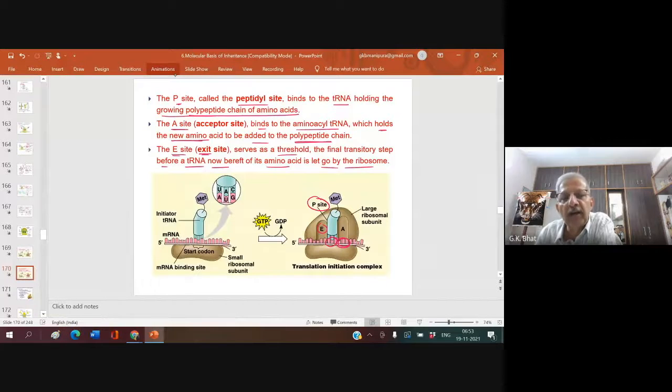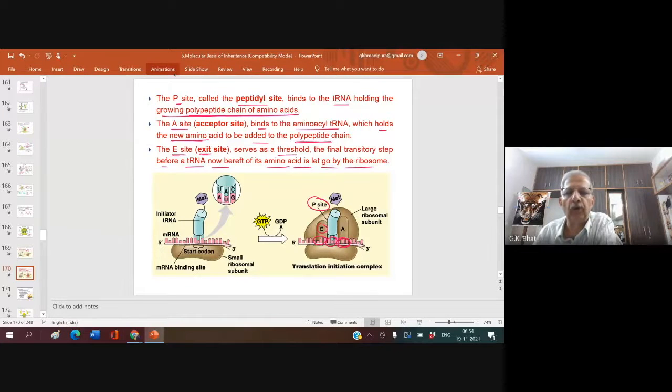It is ready to go because once the amino acid is brought, the freshly formed amino acid attaches to the already formed amino acid chain, and now the tRNA which has contributed its amino acid to the polypeptide chain is ready to go.